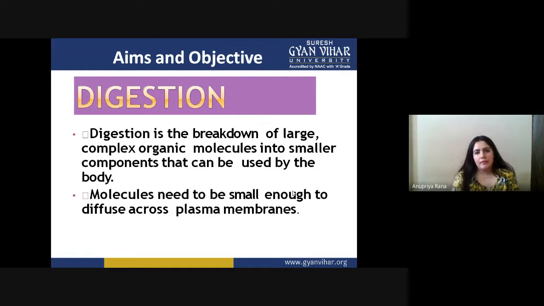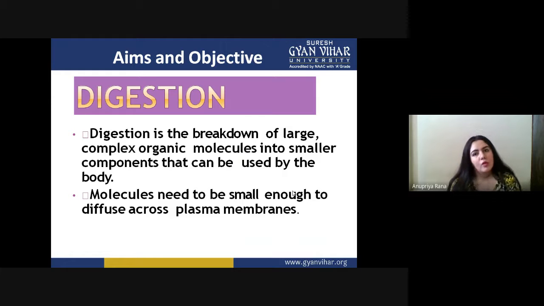So when we eat something, we are just eating complex molecules, or you can say the food is in the form of complex molecules, and that cannot be used directly by the body. We need nutrients like fatty acids, amino acids, and lipids. So our body needs to break down that food into small macromolecules or micromolecules, so that the body can utilize them.